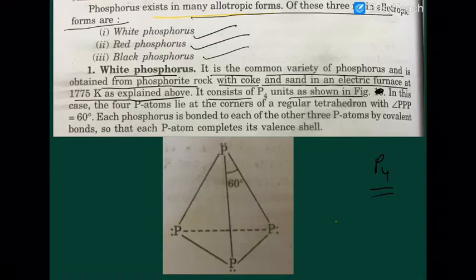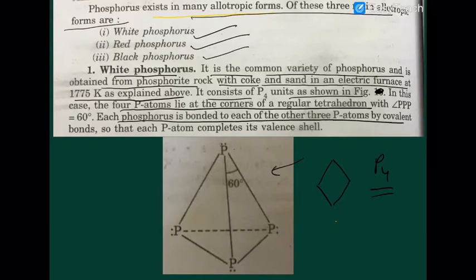This is the figure shown to you. In that case, 4 phosphorus atoms lie in the corners of a regular tetrahedron. Check it. So a tetrahedron like that exists, and each phosphorus is bonded to the other 3 phosphorus atoms: 1, 2, 3, 1, 2, 3, 1, 2, and 3.